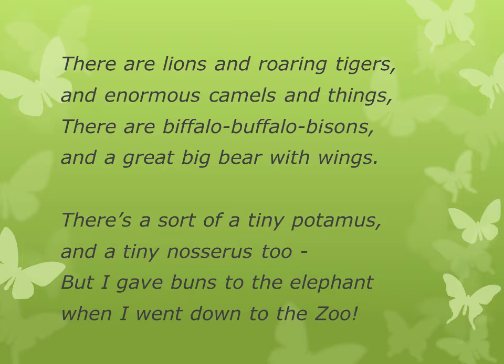There's a sort of a tiny hippopotamus and a tiny rhinoceros too. But I gave buns to the elephant when I went down to the zoo. The child does not know the full name, but he remembers the last part of the name. So when he says there's a sort of a tiny potamus, he means tiny hippopotamus. And a tiny rhinoceros. Instead of rhinoceros, the animal is rhinoceros. But he gave buns to the elephant when he went to the zoo.